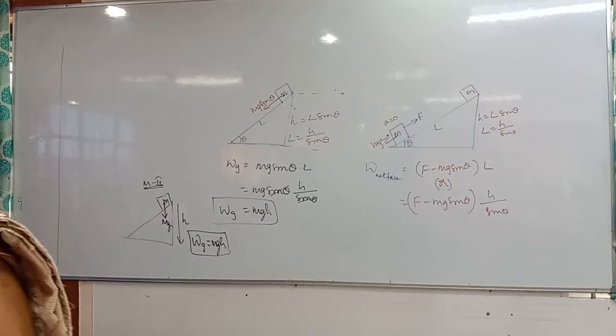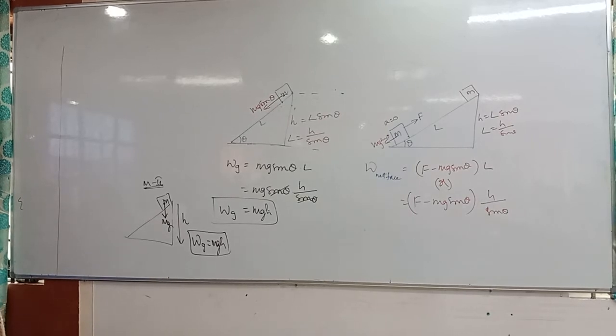The above problem is the pulling problem, the first problem on the inclined plane. The answer is mg sin theta minus frictional force, mu into mg cos theta, into L. That's it.